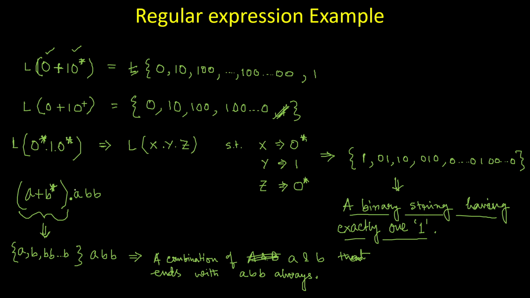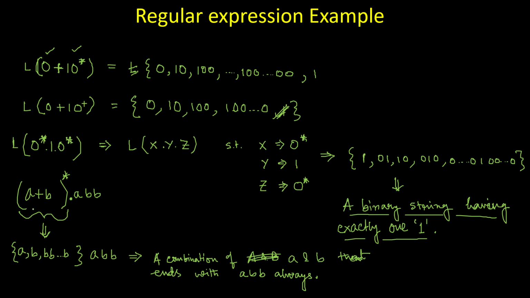If we put the star in a different way, for example, if we put the star not here, rather on this side, then what will happen? This (a plus b) star has changed the meaning of this part of the string a lot, because this star is saying any combination, and inside this bracket it is saying a or b.